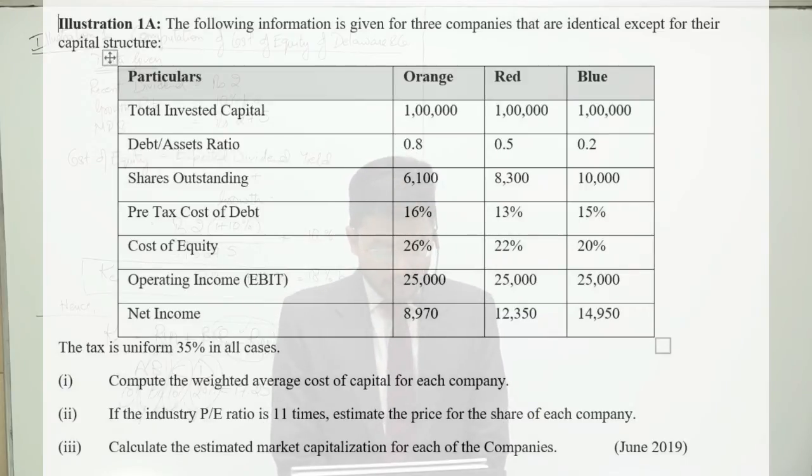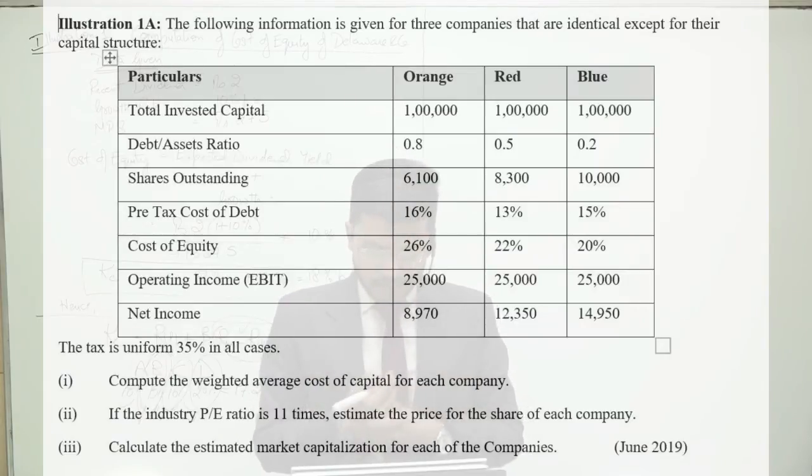Then second is, if industry PE ratio is 11 times, estimate the price per share of each company. PE ratio is given to you, you have to estimate the market price per share. Guys, what is this PE ratio? We'll be discussing in detail in the going forward lectures, but to give you a brief formula, market price per share divided by EPS is price earning ratio.